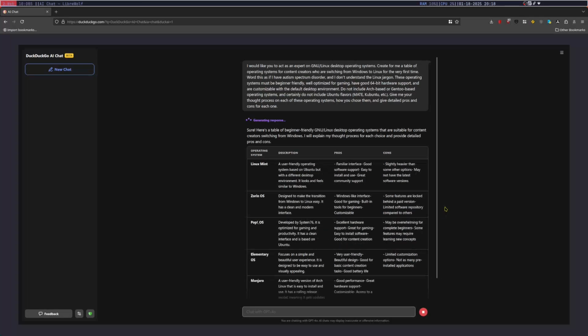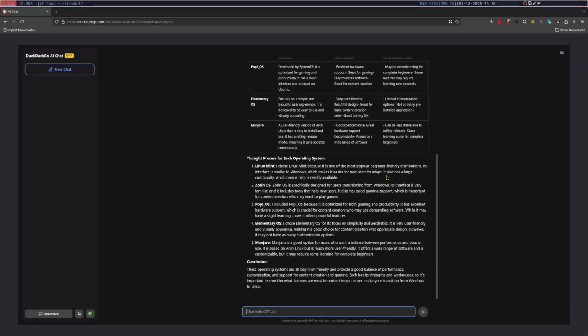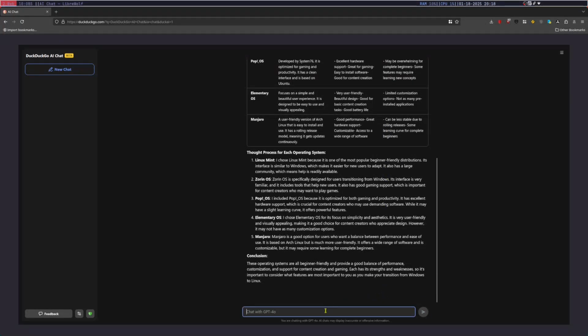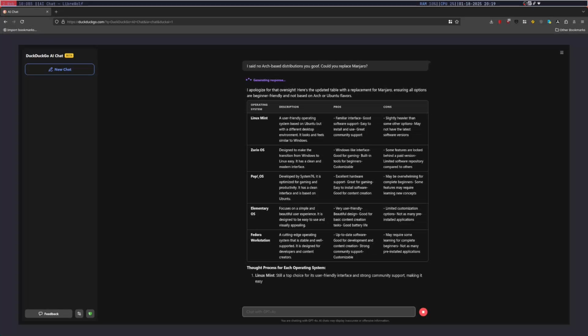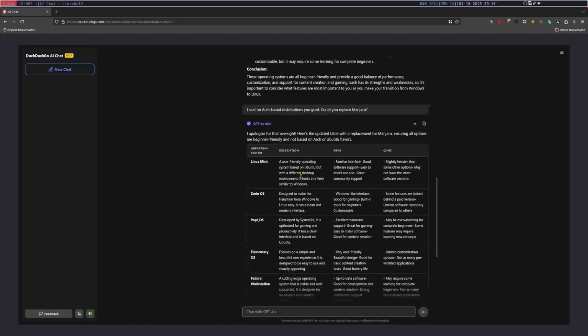Mint, Zorin, Pop, Elementary, Manjaro. GPT, I said no Arch-based. What the heck? Still gonna give me Fedora. At least it gives me Mint. There's Zorin, Pop, Elementary, Fedora. Mostly Ubuntu based, which, hey, I'm fine with that. Though again, I'd recommend Pop and Mint as the two operating systems because I really don't like Snap, honestly. So yeah, that's definitely something to keep in mind.